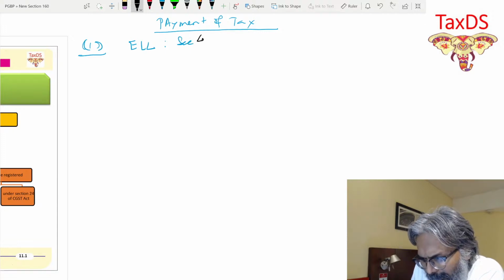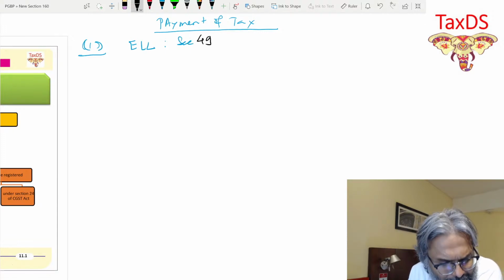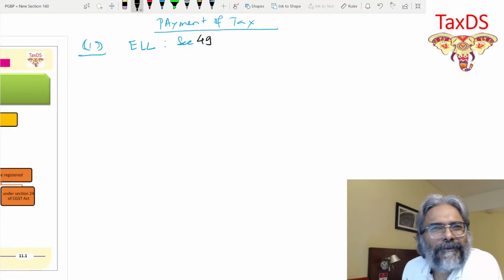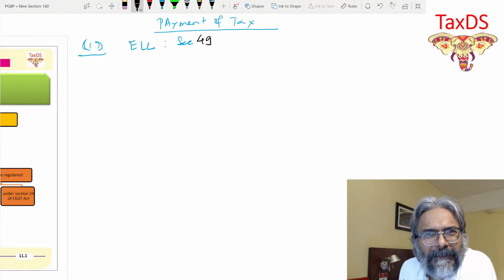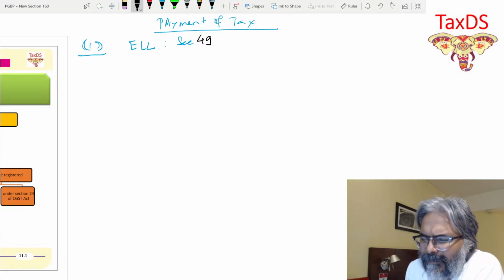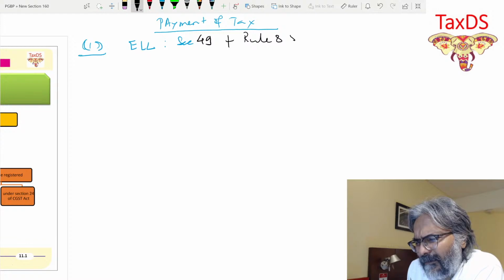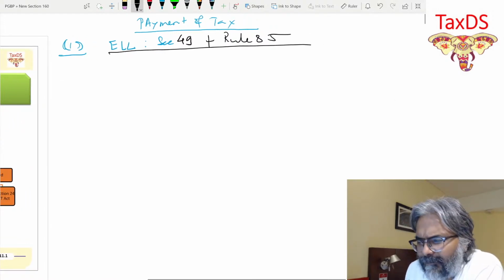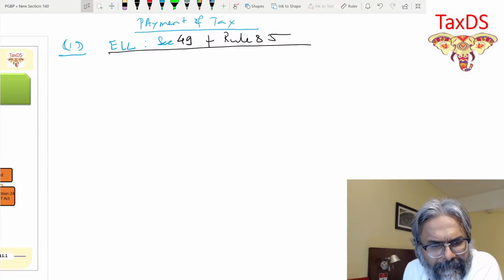Section: everyone should note there are subsections also, students, but you can leave the subsections because it's difficult to remember all these. At least remember section 49 for all the e-ledgers: electronic liability ledger, electronic cash ledger, and electronic credit ledger. There are also related rules, students. If you want to remember them, you can, but you can skip it, up to you. So section 49 and thereafter rule number 85 for the same.